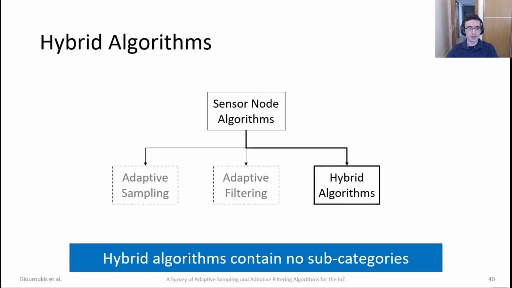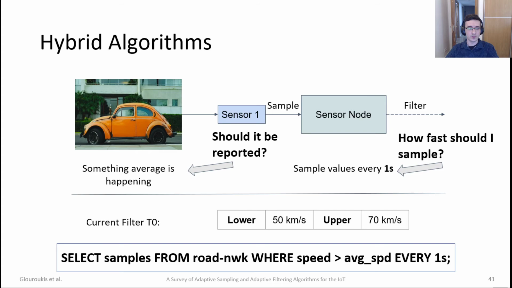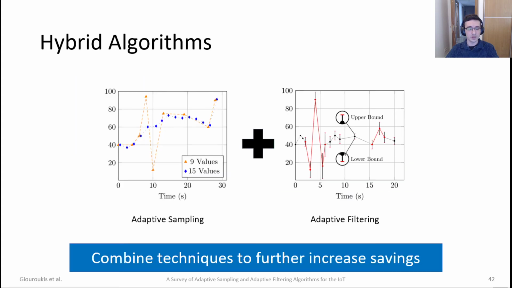There, we did not find any subcategories because of the variety of the ensembles. Hybrid algorithms actually try to answer the main questions at the same time, or at least provide and expose a trade-off. They actually try to answer if an incident should be reported and if I am sampling it fast enough at the same time. This is like combining adaptive sampling and adaptive filtering in one framework.